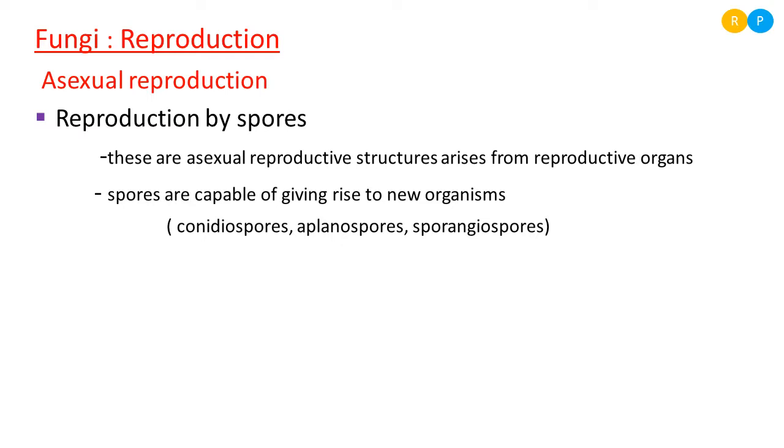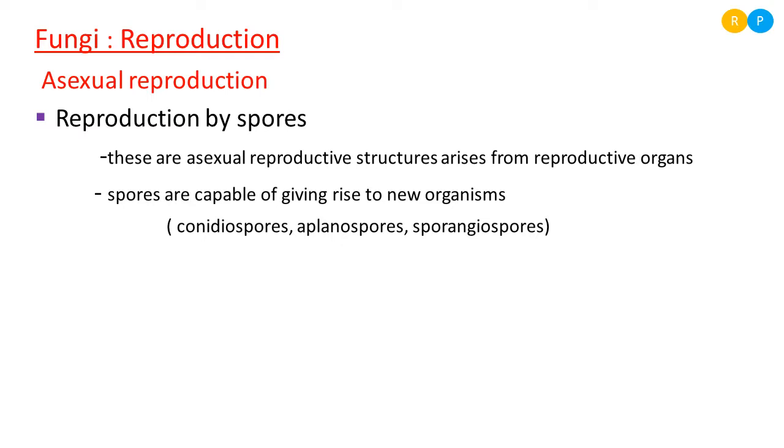There are a number of different kinds of spores we can see in different members of fungi. Some form conidiospores. This is one kind of spore formation in fungi, which you will study in detail when we discuss each class of fungi. Then one more type of spore is aplanospores.